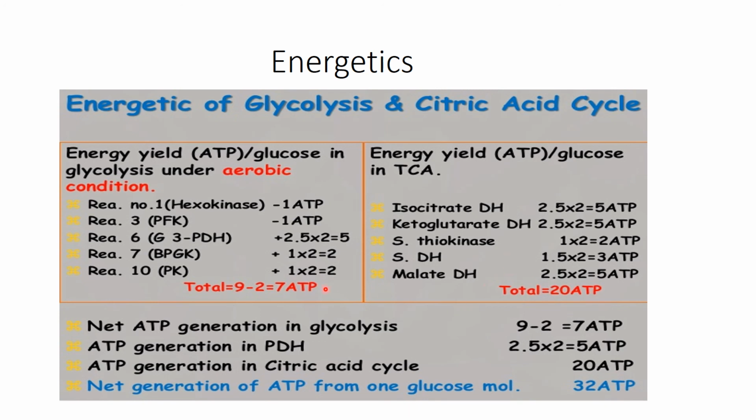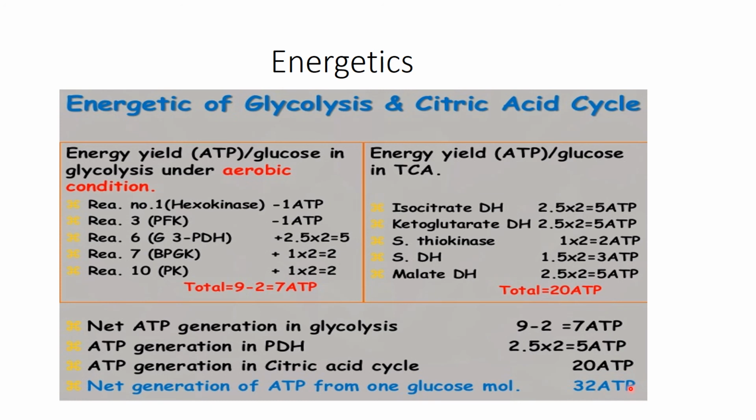7 are produced in glycolysis, and 20 are produced in the TCA cycle, the Krebs cycle. Here is the net generation of glycolysis, 7 ATP molecules. ATP generation in pyruvate dehydrogenase, when acetyl coenzyme A formation takes place, produces 5 ATP molecules, and in the citric acid cycle 20 ATP molecules. So total net ATP from one glucose molecule is approximately 32 ATP molecules.